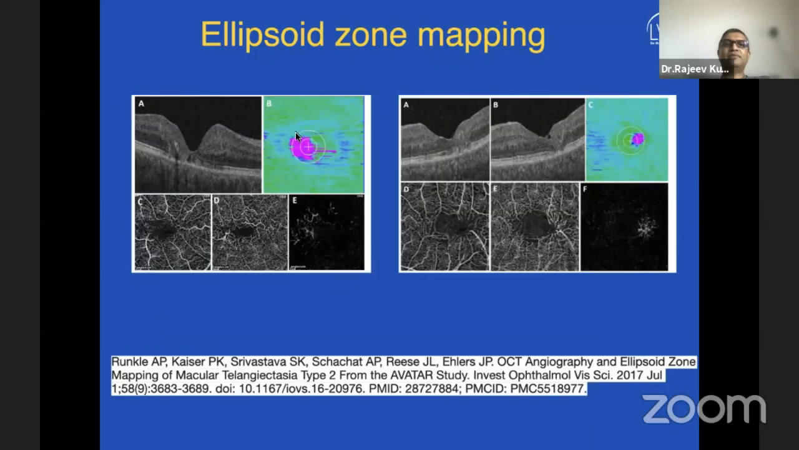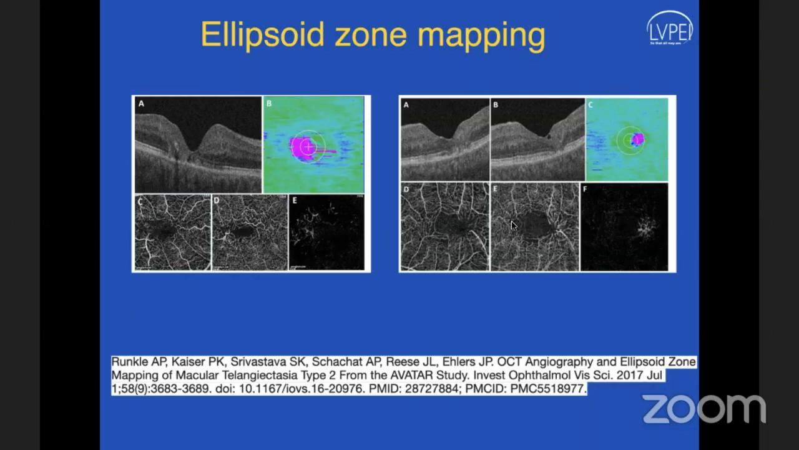They mapped the areas of ellipsoid zone loss and then tried to correlate them with the vascular changes using an OCT angiogram. Is there any way that might help?